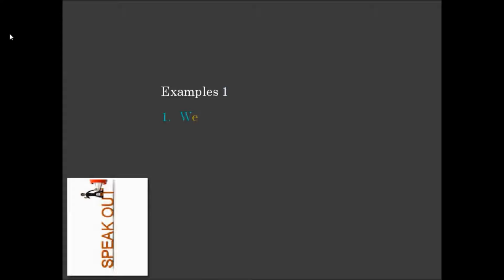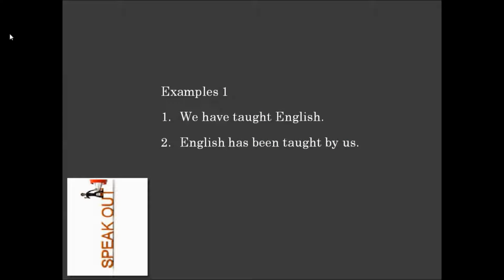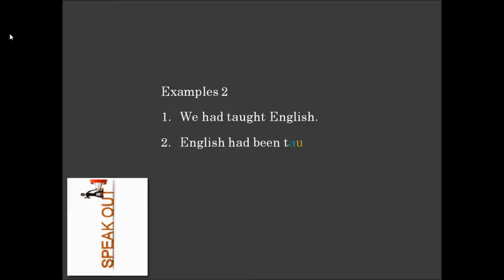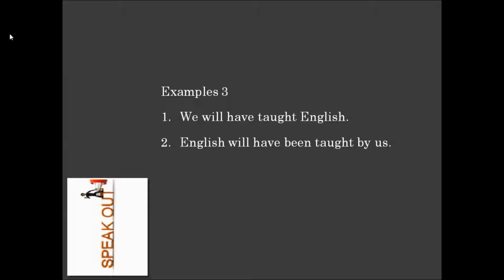So for present, the sentences will be how? We have taught English. And if you have to say the same sentence in the receiver dominant form, it will be English has been taught by us. Again, the doer is we, that is important, then we say we have taught English. Receiver is English, if that is important, we will say English has been taught by us. Both are the same otherwise. Now, the same sentence in past: we had taught English, English had been taught by us. In future: we will have taught English, English will have been taught by us.